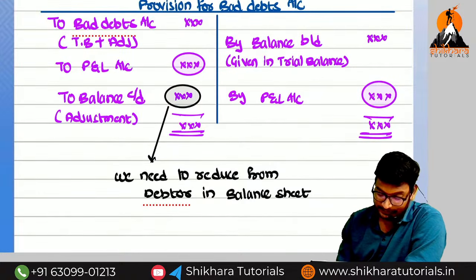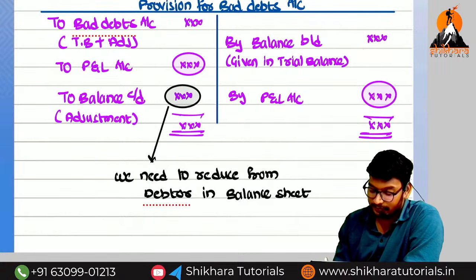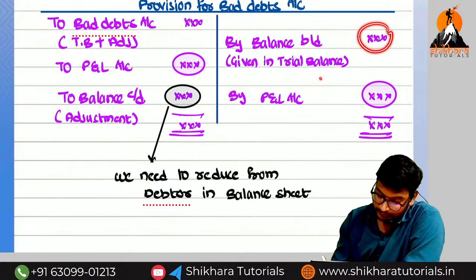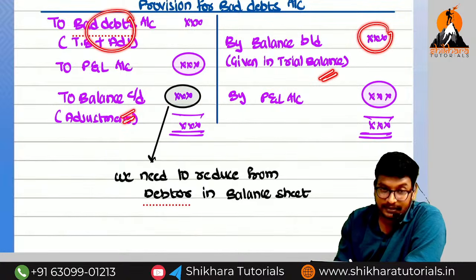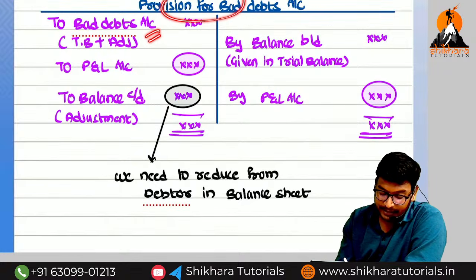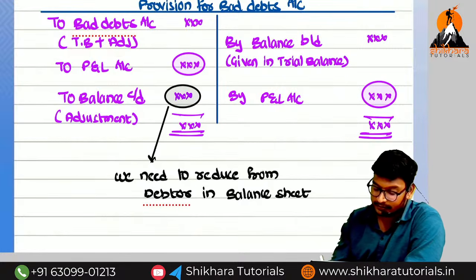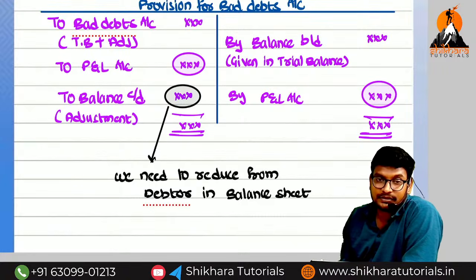Sir, the opening balance will be on which side, Amma? Credit side. And the closing balance will be on which side? Debit side. So here, the opening balance will be given in the trial balance and the closing balance will be given in the adjustment. Now the bad debts. What is the entry for the transfer of bad debts to the provision? Provision for bad debts account debited to bad debts. So bad debts given in the trial balance we will consider, and bad debts given in the adjustment also we will consider. This will get the balancing figure. What is the provision creation entry, Amma? P&L account debited to provision for bad debts.